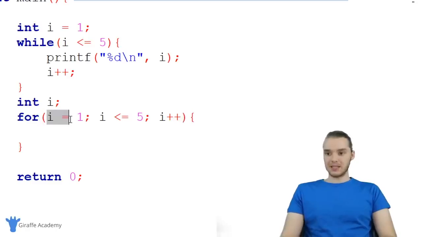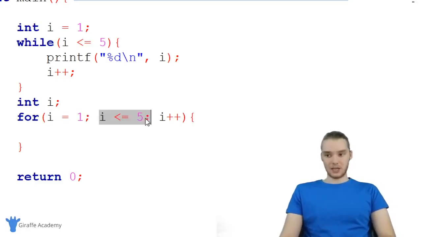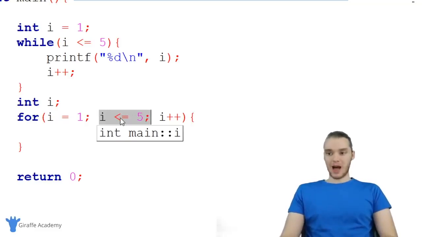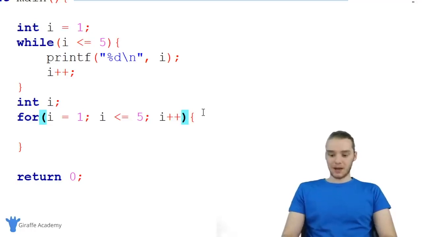You'll notice I have these little sections. Here's the first section, where we're initializing the variable i. We're saying i = 1. Here we're specifying our looping condition. So I'm saying we're going to keep looping while i is less than or equal to 5. And over here is a line of code that's going to get executed every time we go through the loop. Here I'm saying i++. I could also say i-- and that would decrement i. I could say i = i + 2, etc. I could do basically anything I wanted over here. Let's just keep it at i++ for now.